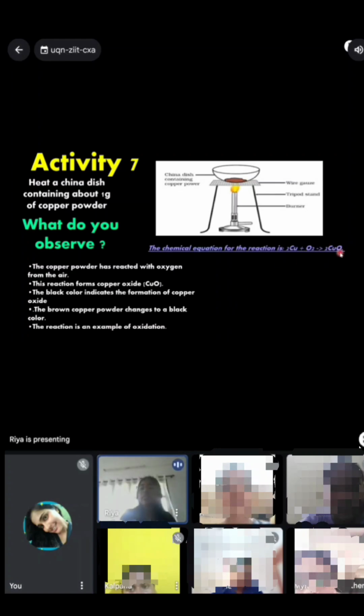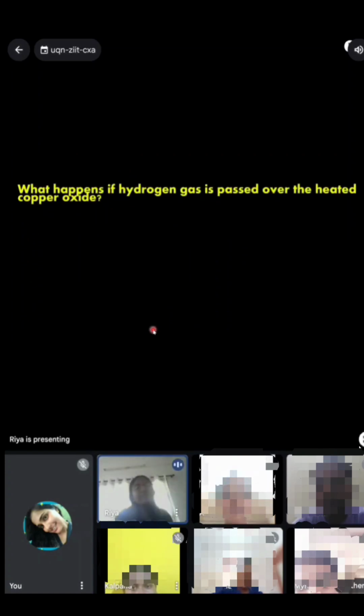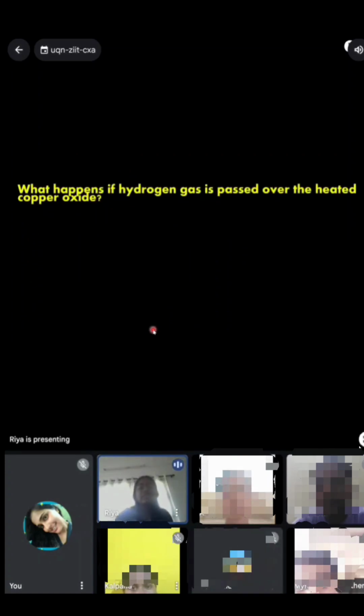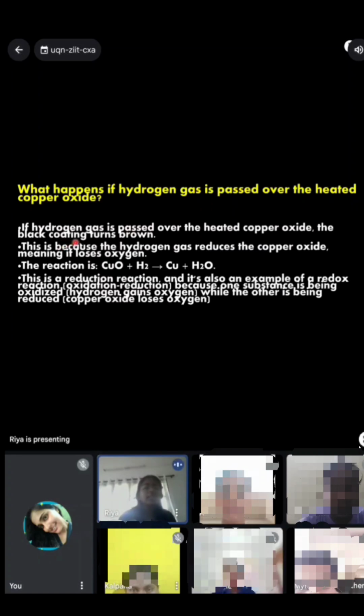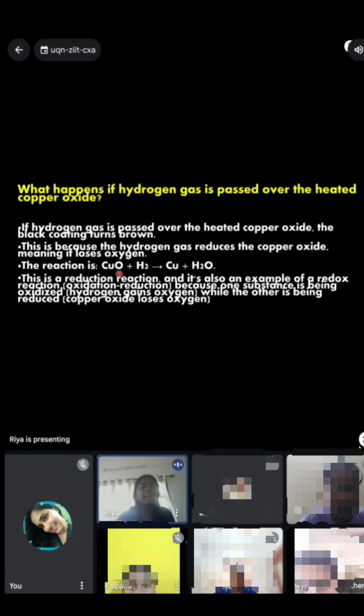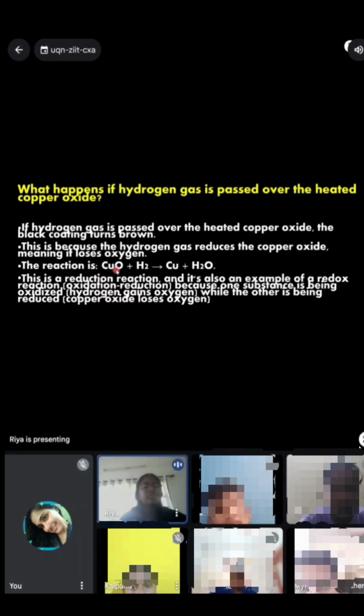Here there is an addition of oxygen, so such equations fall under oxidation reactions. What happens if hydrogen gas is passed over the heated copper oxide? If hydrogen gas is passed over the heated copper oxide, the black coating turns brown. This is because the hydrogen gas reduces the copper oxide, meaning it loses oxygen. So the reaction will be copper oxide plus hydrogen gives you copper plus water.